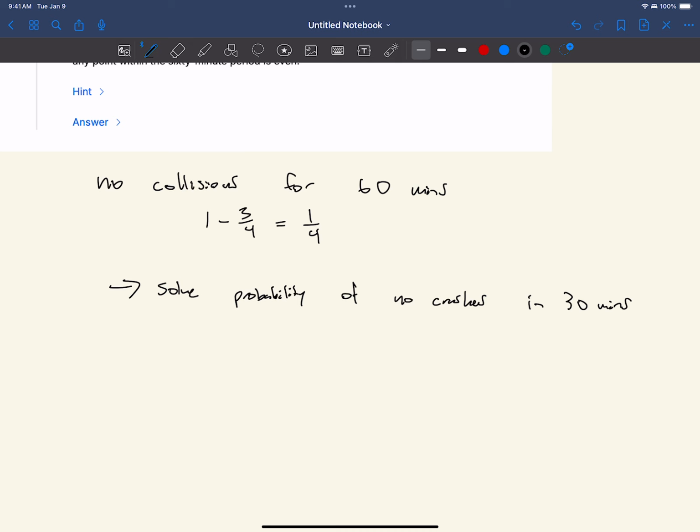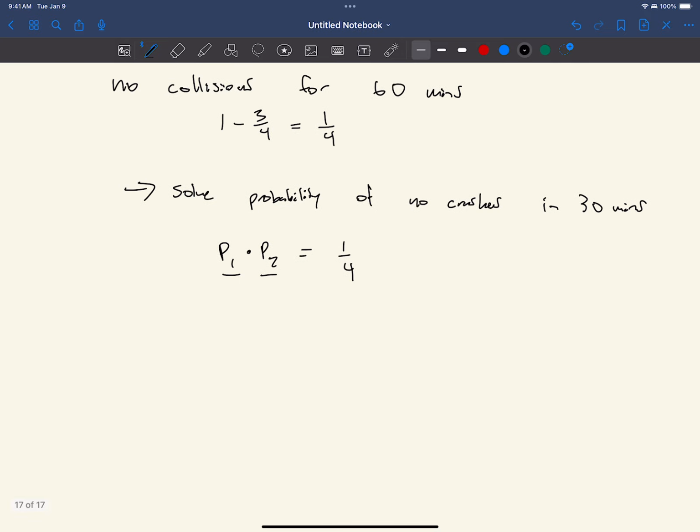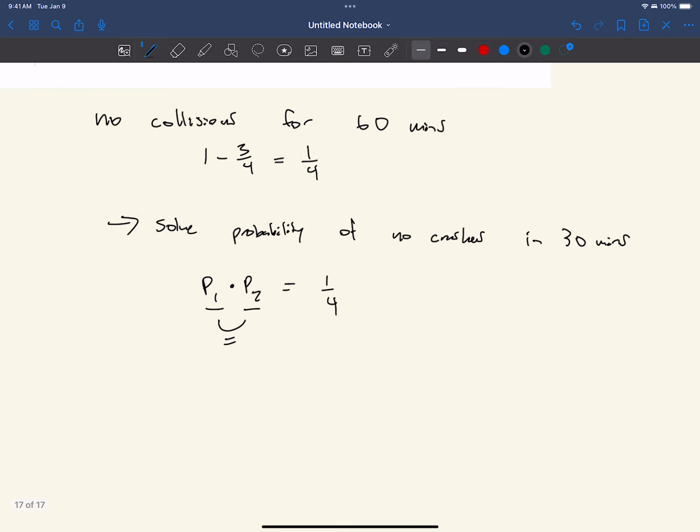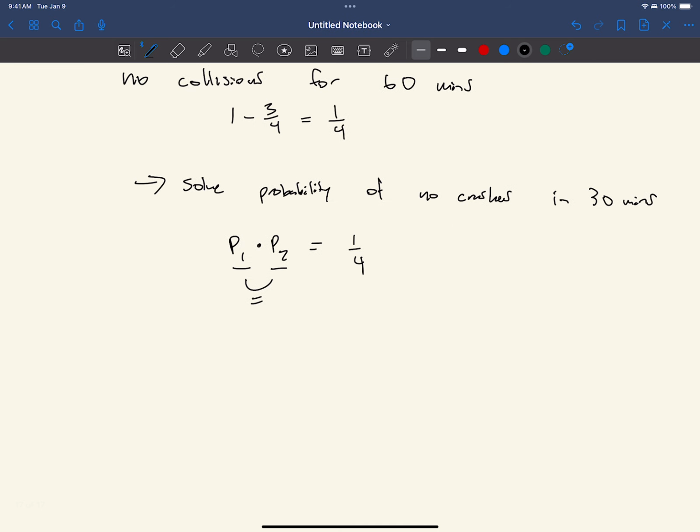The important thing to know is the probability, let's call it P1, of there being no crashes in the first 30 minutes, times P2, the probability of there being no crashes in the second 30 minutes. That's equal to the probability of there being no crashes for 60 minutes, so that's equal to 1/4, because these are independent events. But the other thing about P1 and P2 is they're equal, they're the same. So we can write this as one common P. P squared is equal to 1/4.